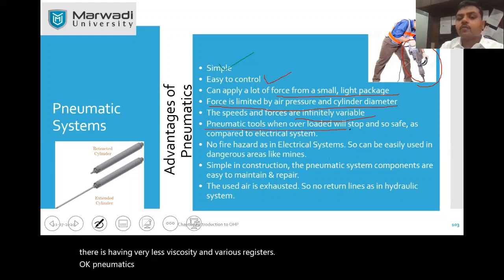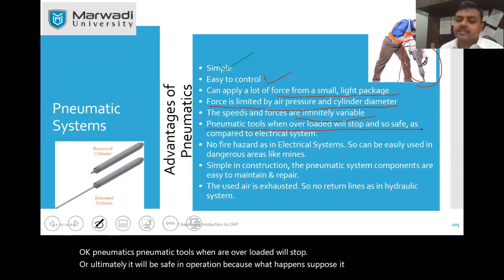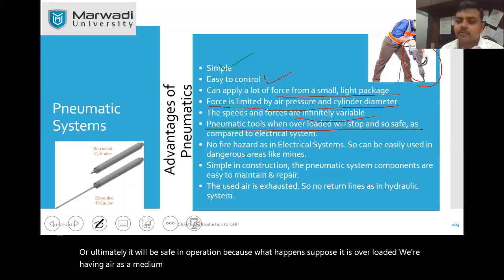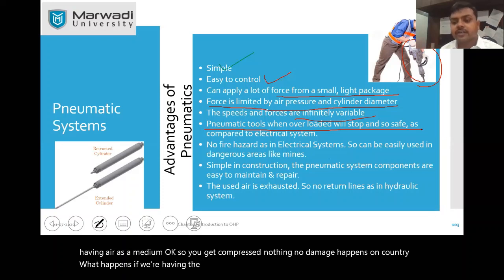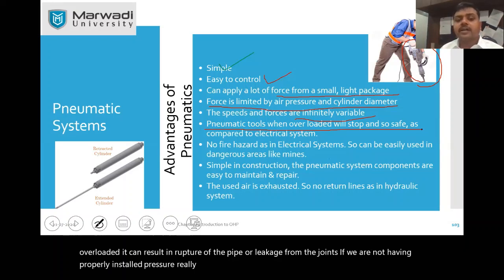Pneumatic tools, when overloaded, will stop, so they are safe in operation. Suppose it is overloaded, we have air as the medium, so it gets compressed and no damage happens. On the contrary, in a hydraulic circuit, if the system is overloaded, it can result in rupture of the pipe or leakage from the joints if we do not have properly installed pressure relief valves. In comparison, pneumatic systems are safe for operation.